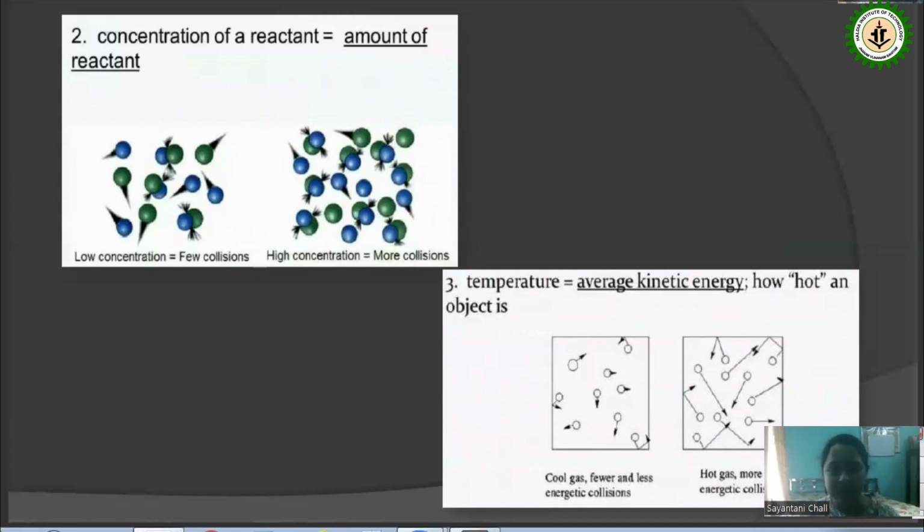And the third one is the temperature. For a gaseous reaction, if we enhance the temperature of the reaction, what will happen? The increase of temperature will affect the speed of the gaseous molecules. That will increase the randomness of the molecules. Therefore, their average kinetic energy will get increased. So the collision between them will be more compared to at low temperature. What is happening at low temperature?